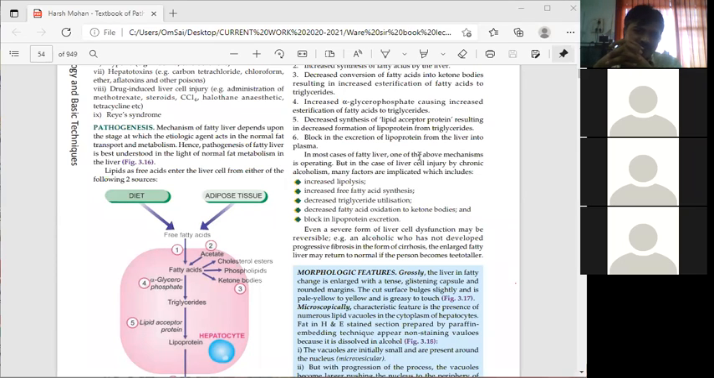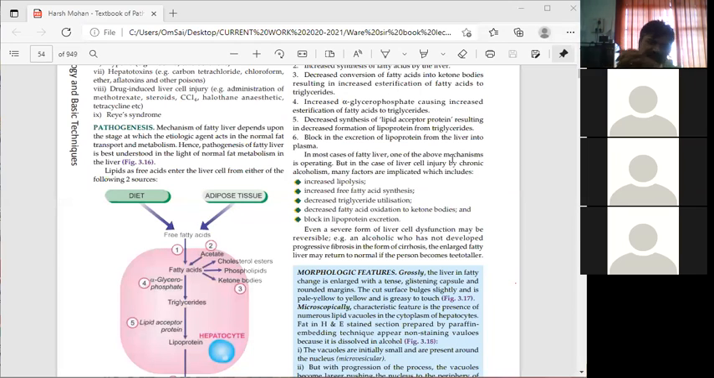Which are these many factors? In liver cell injury by chronic alcoholism, increased lipolysis will occur, that is lipid metabolism. Then increased free fatty acid synthesis, then decreased triglyceride utilization, then decreased fatty acid oxidation to ketone bodies, and block in lipoprotein excretion.